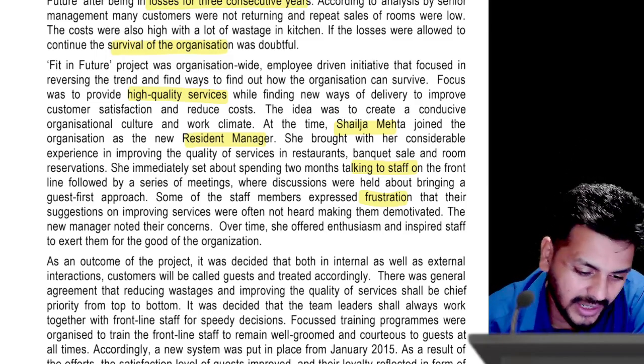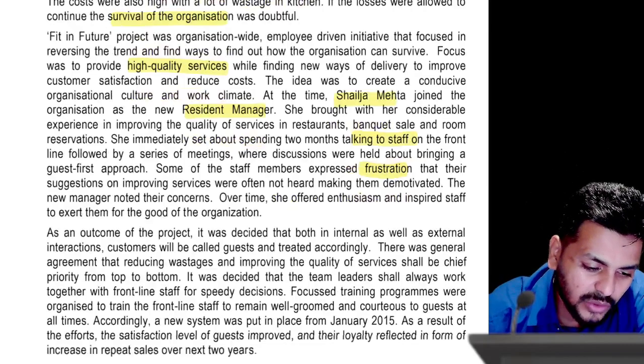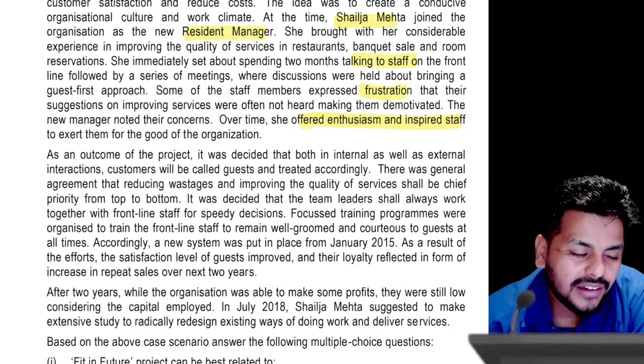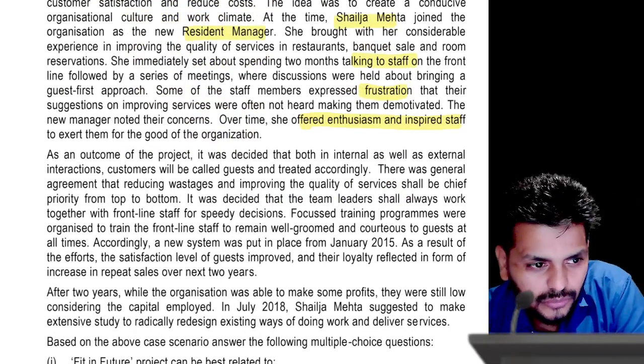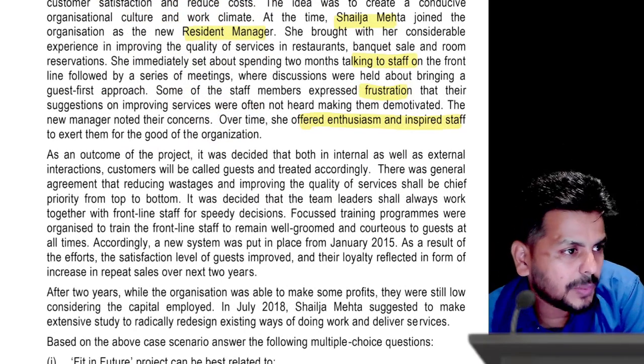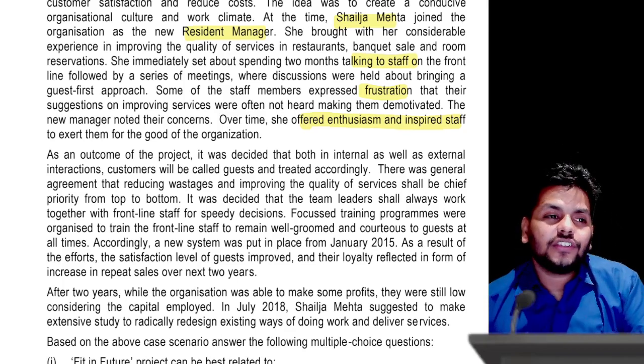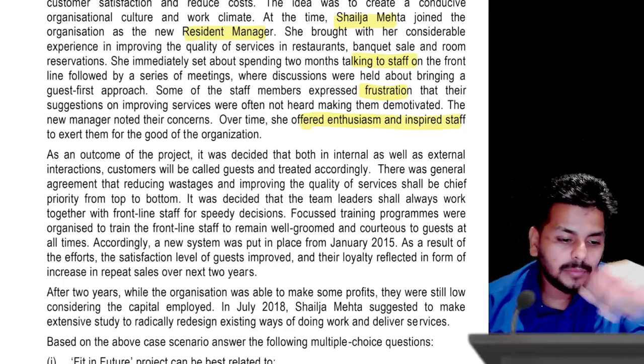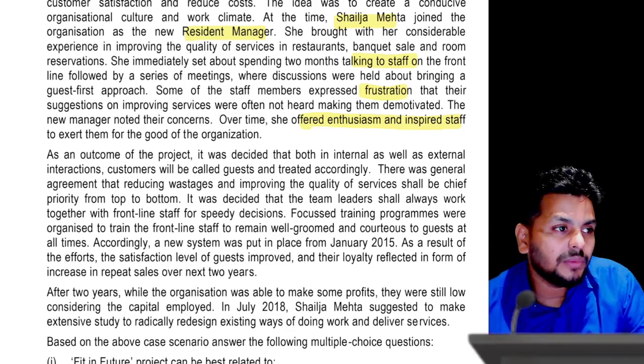They were demotivated. Over time, she offered them enthusiasm and inspired staff, that gives a vibe of a transformational leadership style. Okay. And the reason specifically for doing these kinds of RTP sessions is not to just read out what is there. While reading in the exam, you should be able to make out.